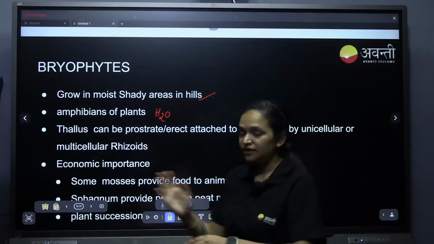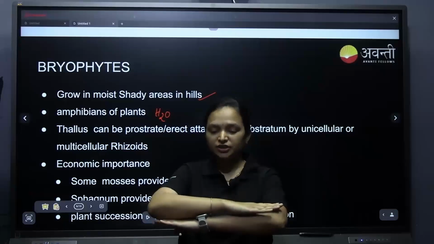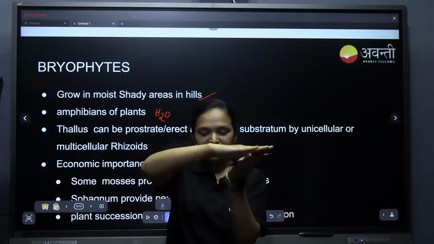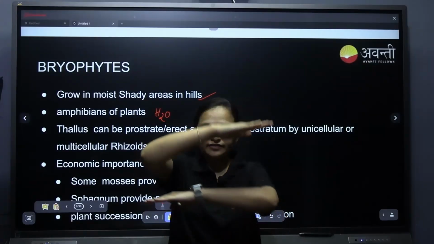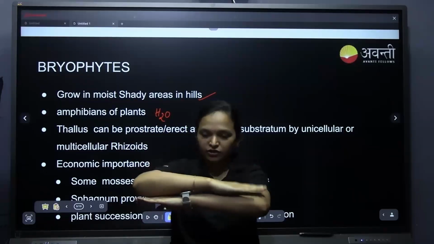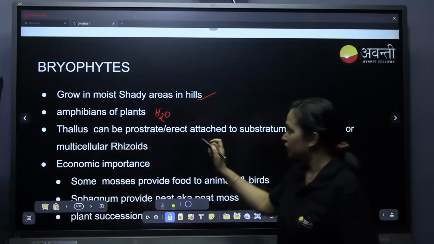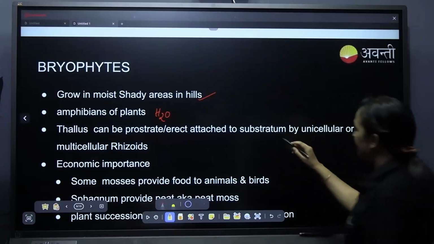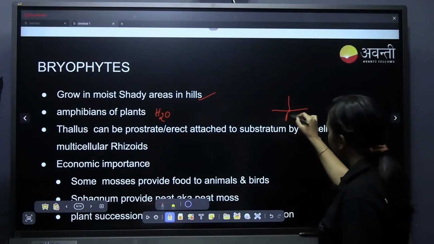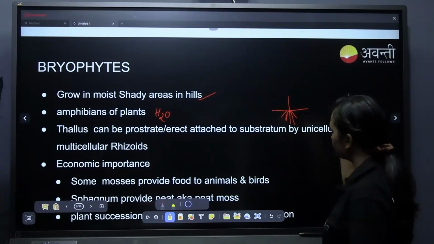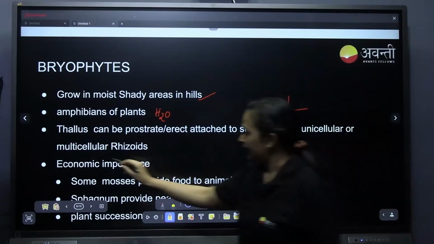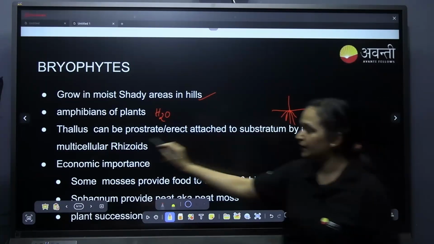Prostrate, especially, is Marchantia. We are going to learn Marchantia. It is dorsiventrally flattened on the ground. Dorsal means this, ventral means this. If this is the ground, it is dorsiventrally flattened on the ground. Erect means, for example, Funaria. Funaria is erect, and it is attached to the substratum, which means they have a root-like structure attached to the ground. And these are unicellular and multicellular.